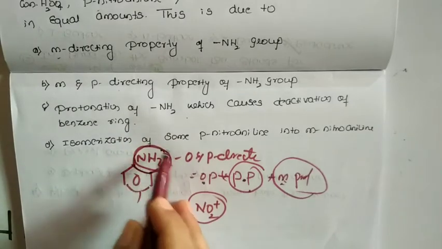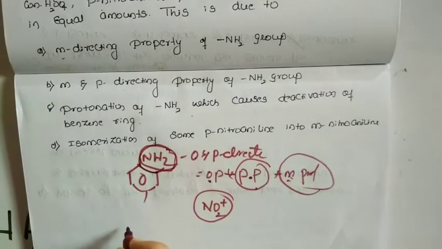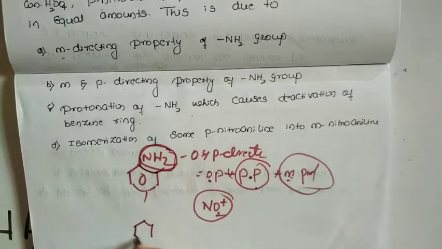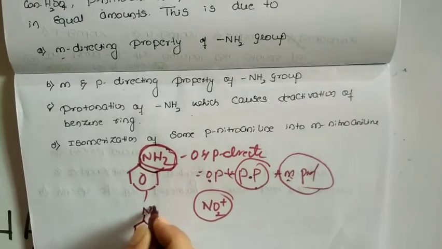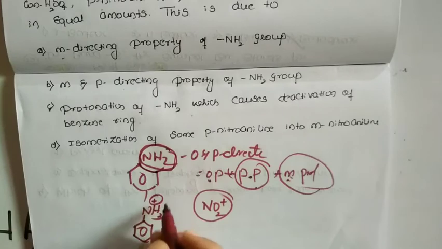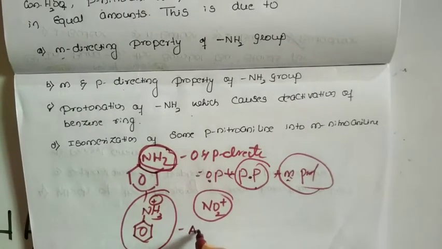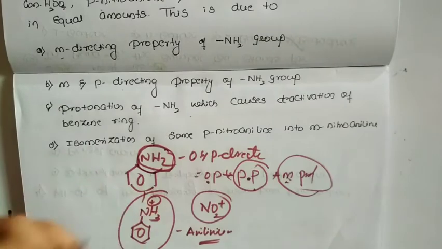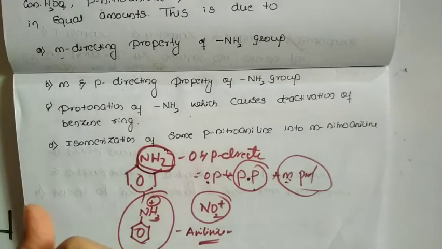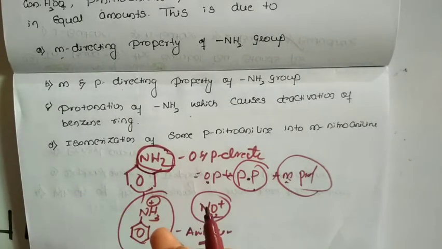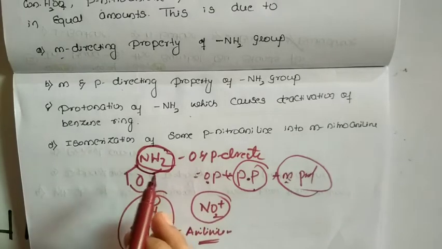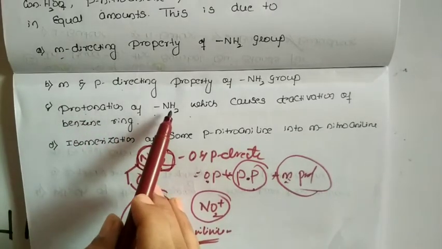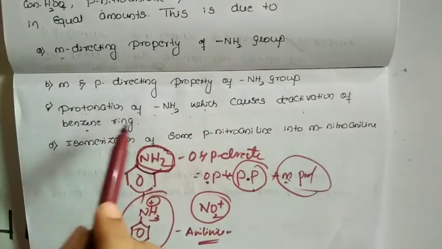When the protonation is carried out, the benzene ring turns into this. Protonation means the addition of a proton, so we are going to get NH3 plus. This is called anilinium ion. So this is protected. This is one chance. Another chance is that acetylation is carried out. So protonation of amine causes deactivation of benzene ring.